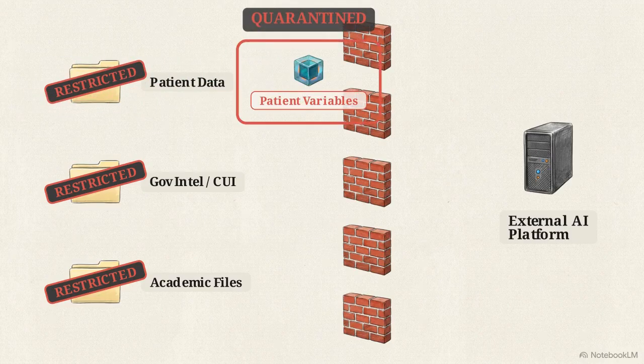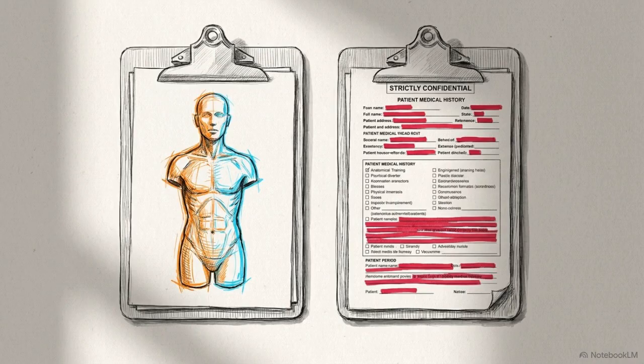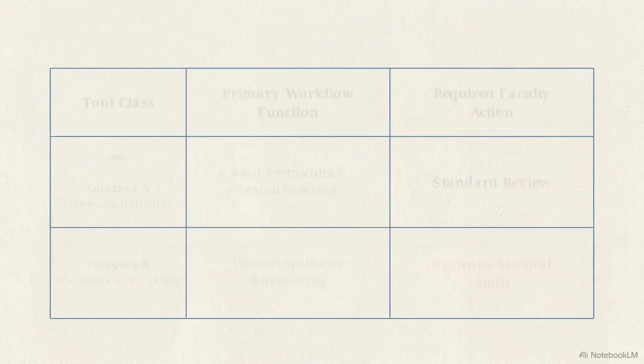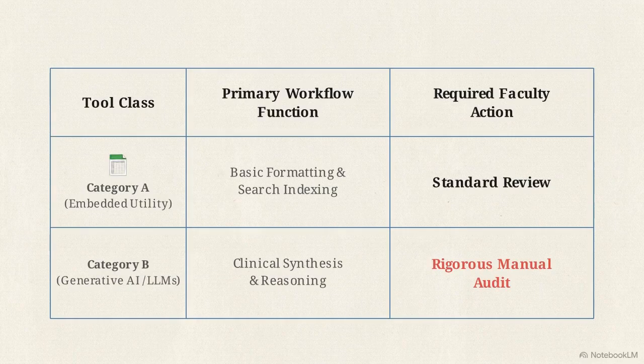Inputs containing real patient variables are strictly quarantined. Generative systems can simulate clinical scenarios, but they cannot legally process real ones. Protecting patient privacy and CUI is a non-negotiable requirement that supersedes any workflow efficiency gained by the tool. This framework provides a consistent method for evaluating any new software against our institutional risk.